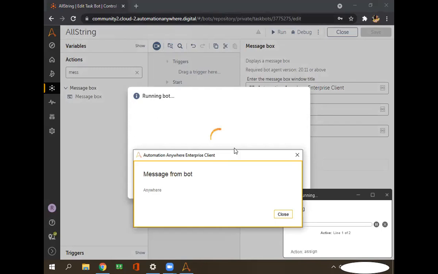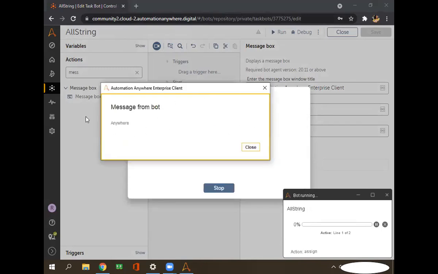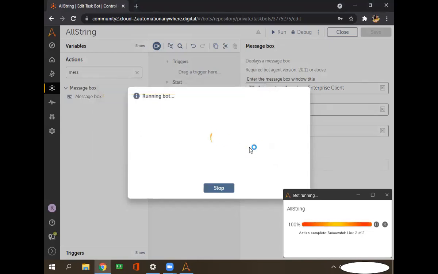Okay, so you can see this message box is coming on this screen, and it is containing the value I already assigned, anywhere, so that's why it is displaying here. And as I told you, I have not selected this option, so I will click manually on the close button. Once I close here, it will disappear.